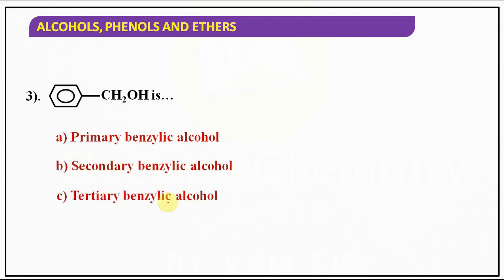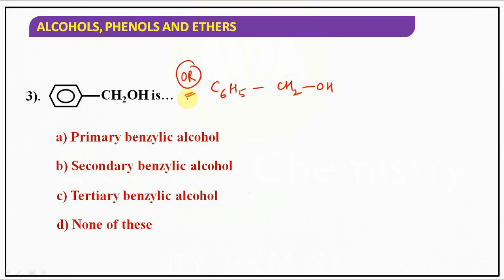Third question. Answer it. It's very simple. Post it in the live chat. C6H5CH2OH is an example of which type of alcohol? Of course, it is benzylic, but which type of benzylic? Primary benzylic alcohol.